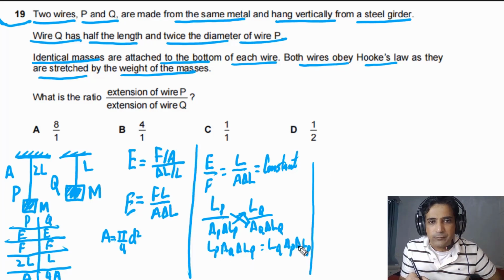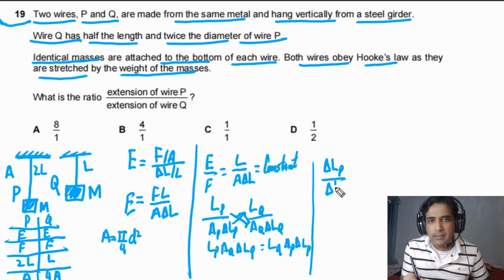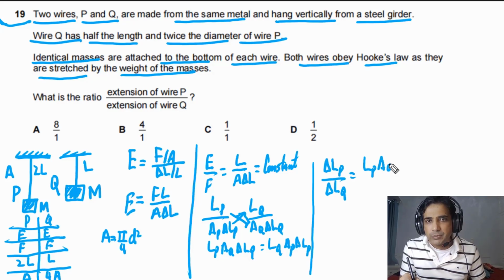So we can divide first of all by delta LQ. So we will get delta LP divided by delta LQ, and this has to be equal to LP times AQ divided by LQ times AP.